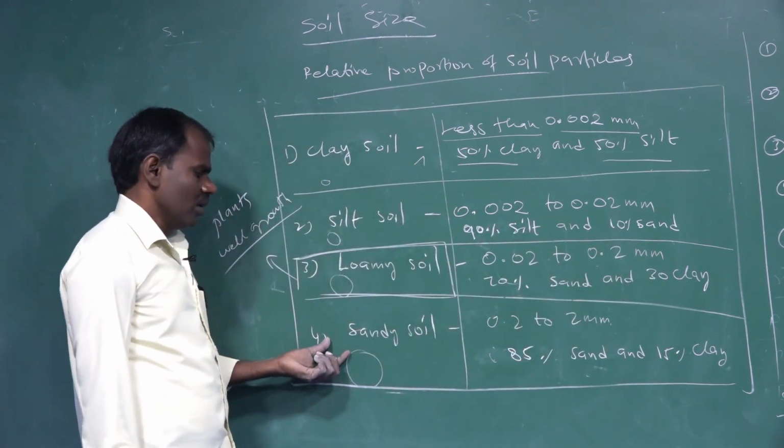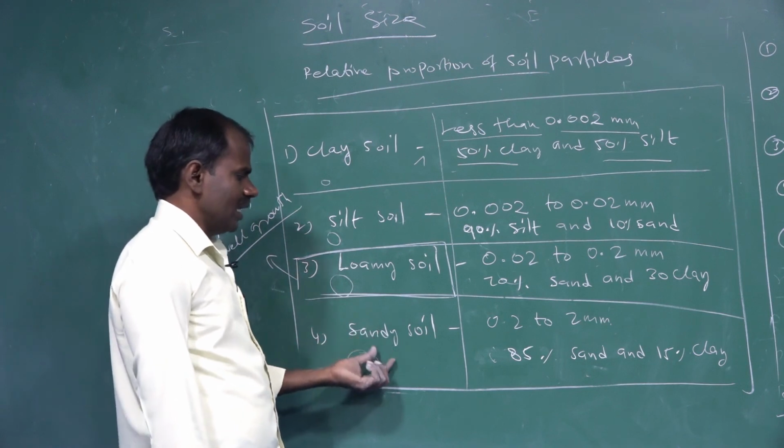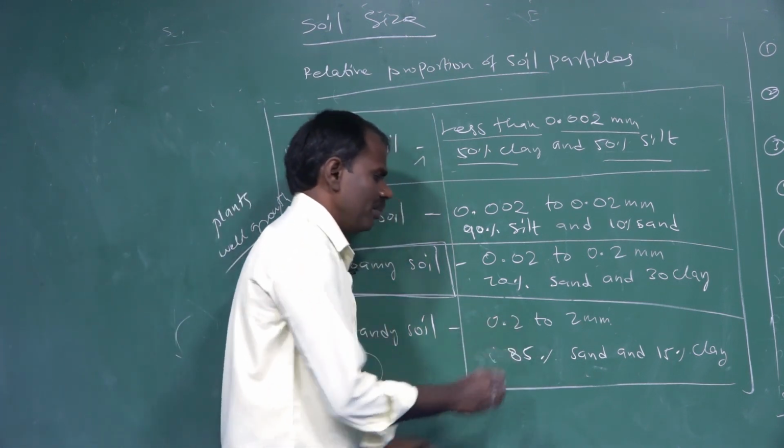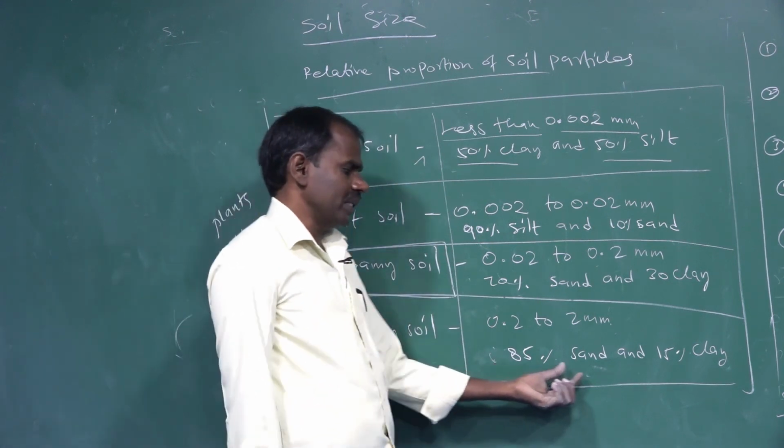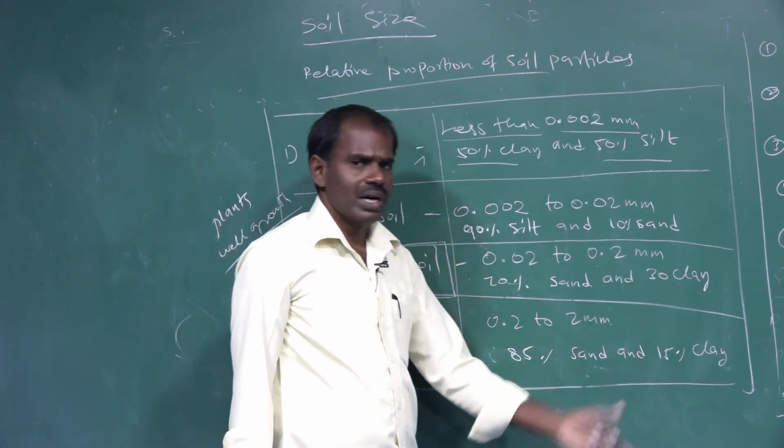The next one is the last size of soil, sandy soil. Sandy soil is 0.2 millimeter to 2 millimeter in size. This type of soil is 85% sand and 15% clay.